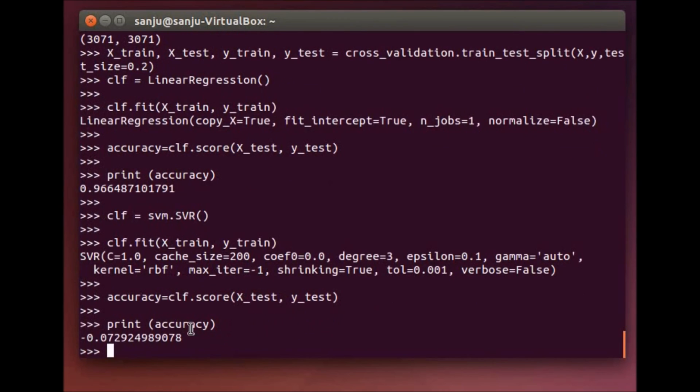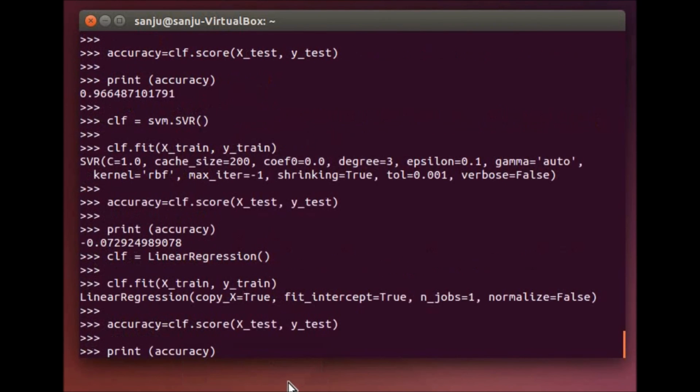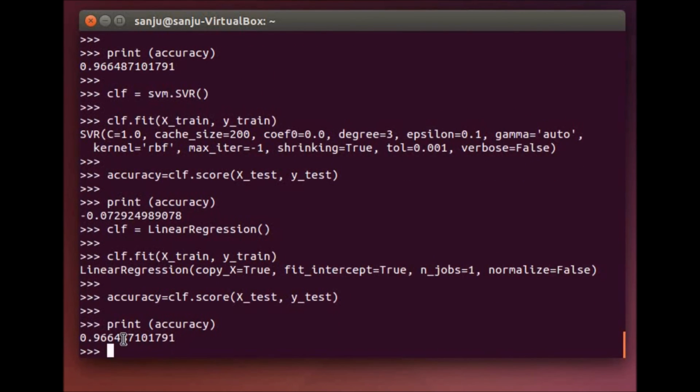If I check the accuracy, it is very poor, so I'm not using this algorithm. Let's go back to our linear regression. I have a good accuracy here. Similarly, there are various algorithms that I can use, and based on the accuracy on my dataset, I can select which algorithm I'm going to use. So right here I'm using the linear regression because I get quite good accuracy.